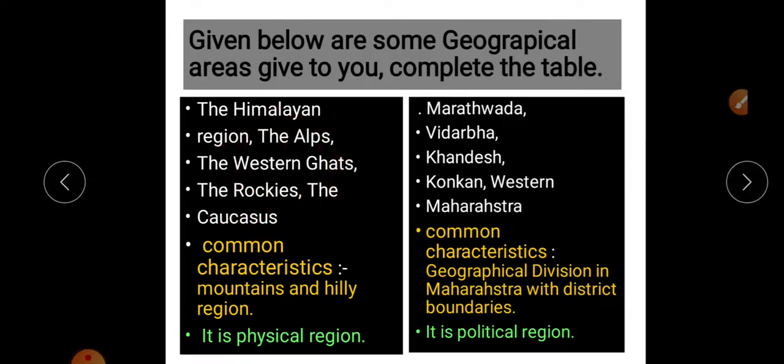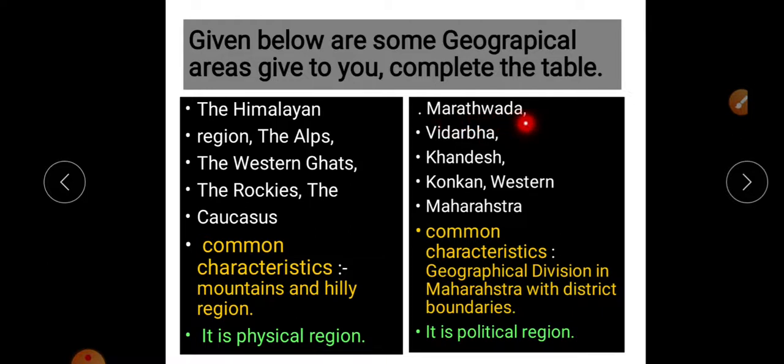So what is the common characteristic here? These regions are mountains and hilly regions. Now, is it a physical or human factor? Yes, it is a totally physical factor, a relief feature. We consider the relief feature a physical factor. So it is a physical region.